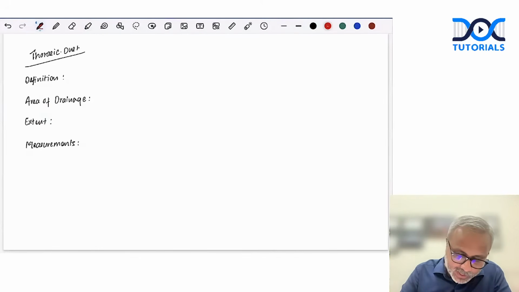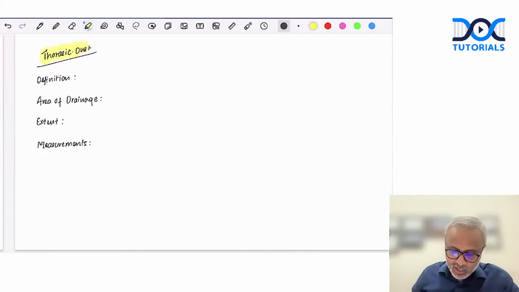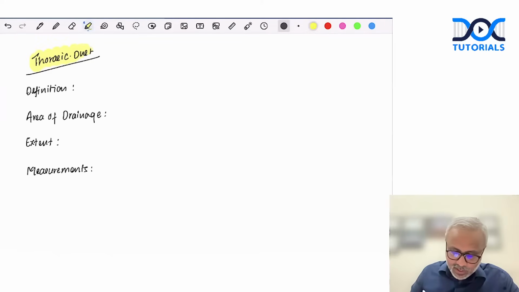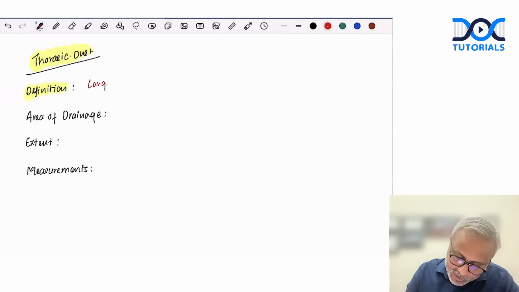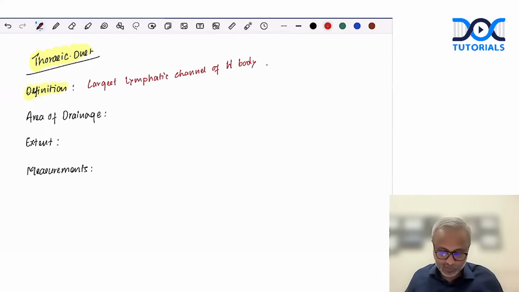If the thoracic duct is asked and they have not given the headings, how would you describe the anatomy of the thoracic duct? Remember, we would always begin with what exactly the thoracic duct is. Okay? So what is the thoracic duct? The thoracic duct is the largest lymphatic channel of the body, right? The largest lymphatic channel of the human body. This is the definition.